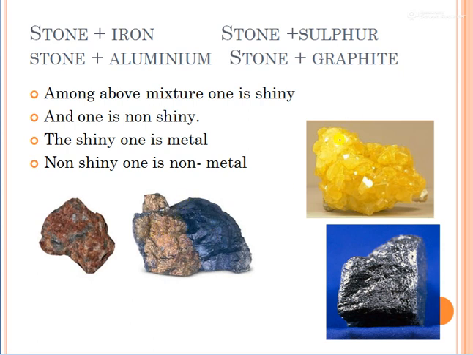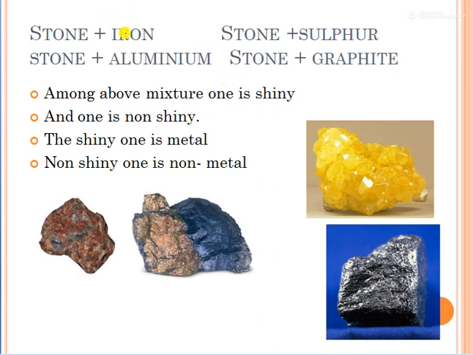This sulfur is used for fireworks. You cannot use it directly from the stone, so you have to separate it. Graphite is used in pencil lead. To get pure graphite that we can use in pencil lead, we need to separate it from the stone. So among the above mixtures, one is shiny and one is non-shiny.